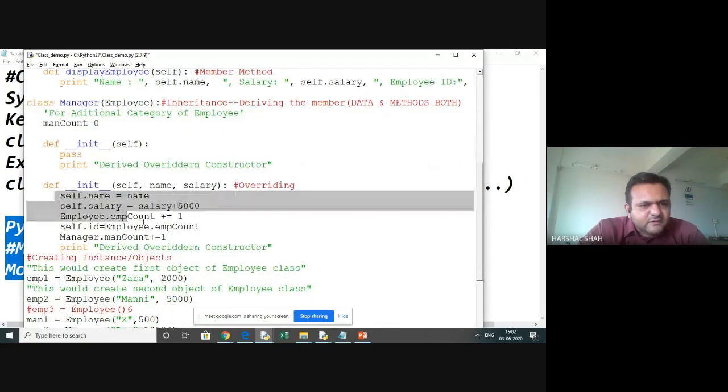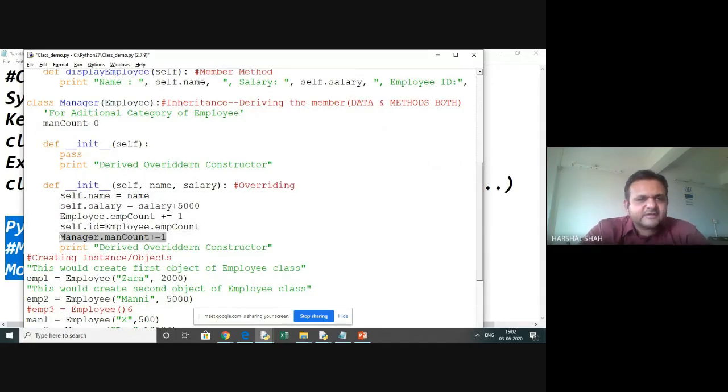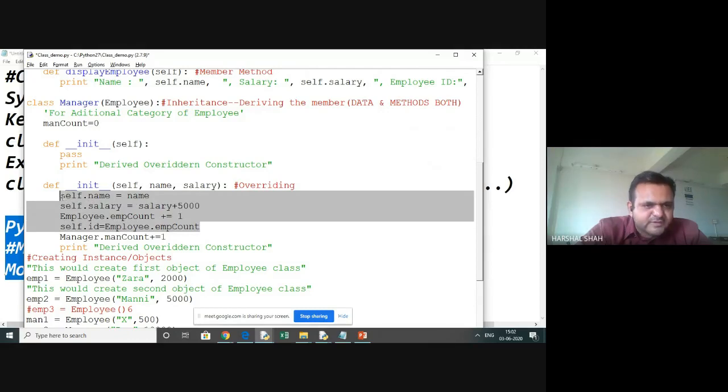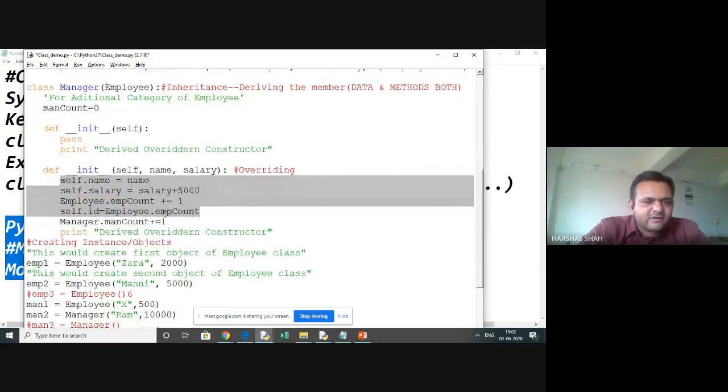So all this, our 4 lines are the same. What we have added is this: manager count is equal to +1, because the manager is also an employee. So for the manager, all these things also have to happen. That is what we have used here. So now you can understand.